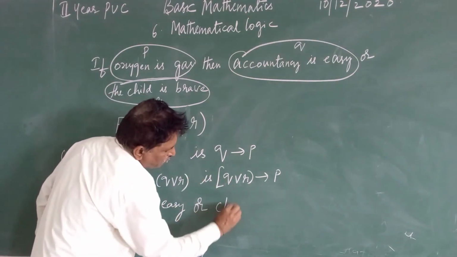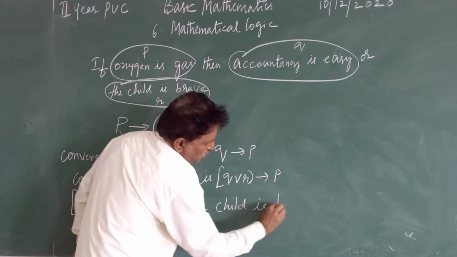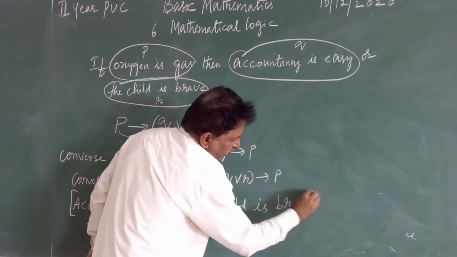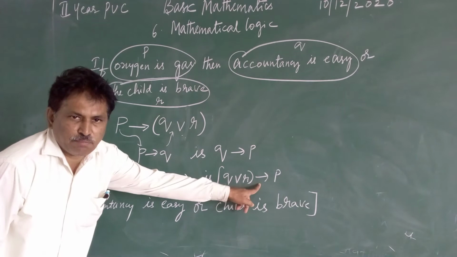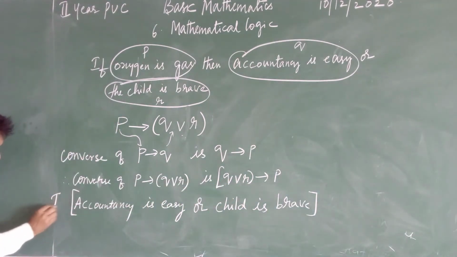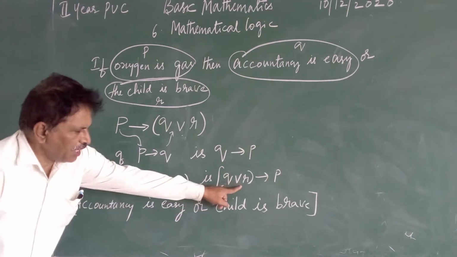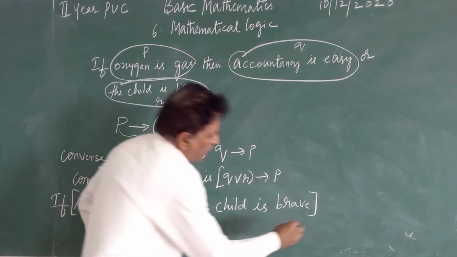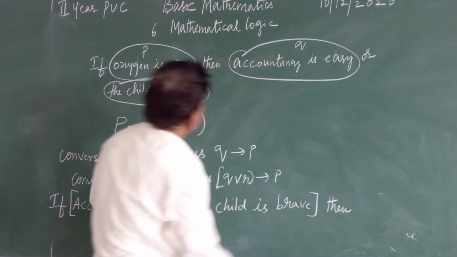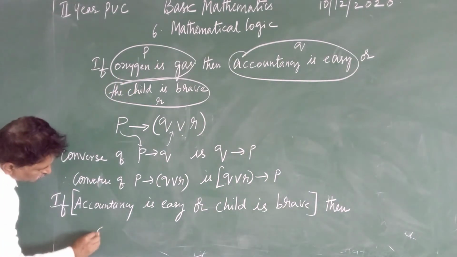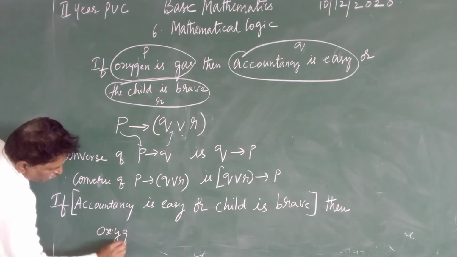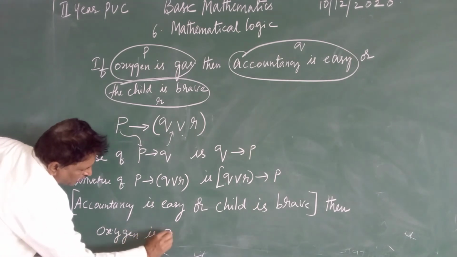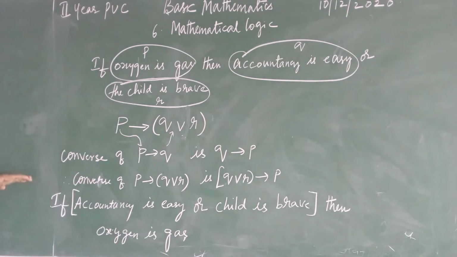We have the implication symbol, hence we have to start with if. If the first statement, this together is nothing but the first statement, then what is P? Oxygen is gas. So this is the converse of the given statement. Yes, please copy down this one.